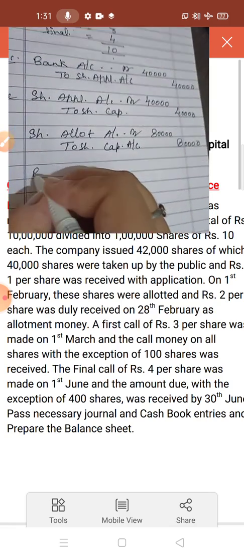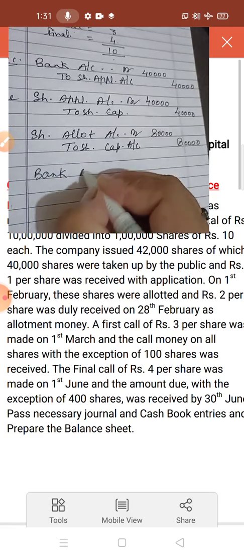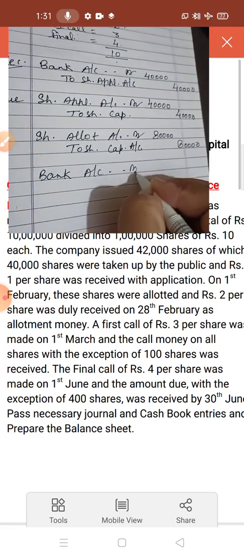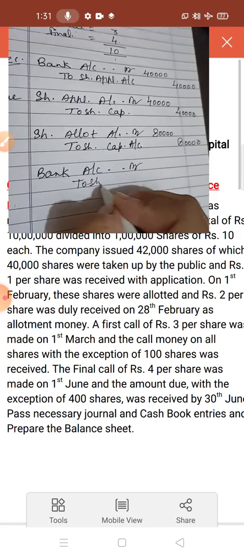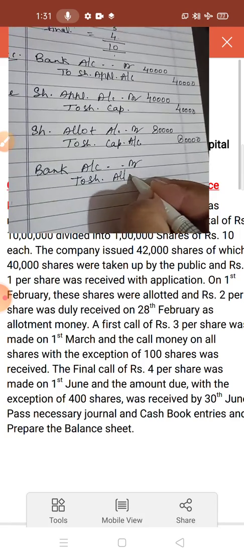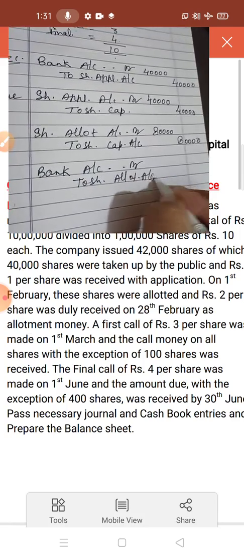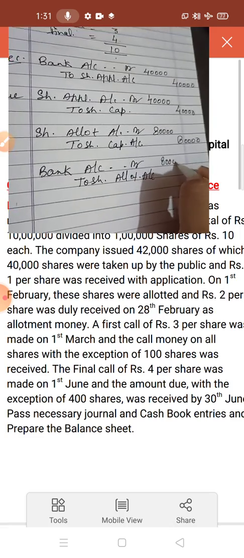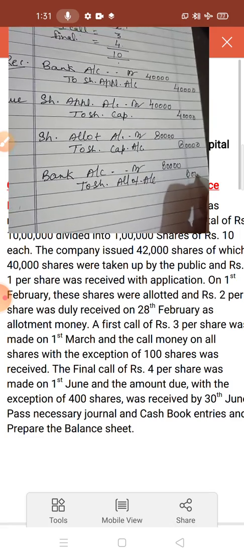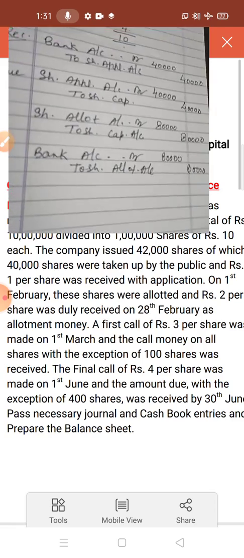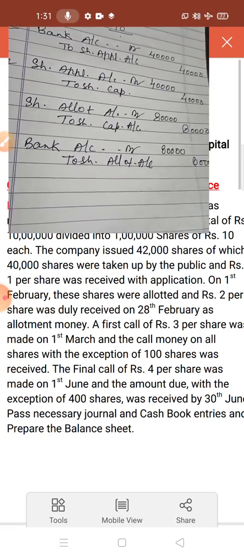And the next entry is bank account debit to share allotment account. Amount is 80,000 received on allotment. Narration you have to make in this way: being allotment money received.